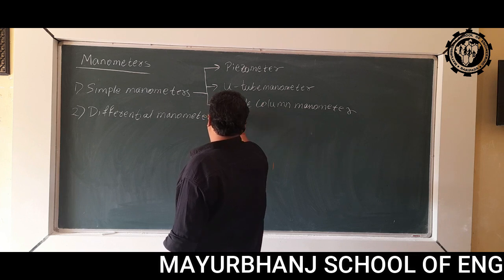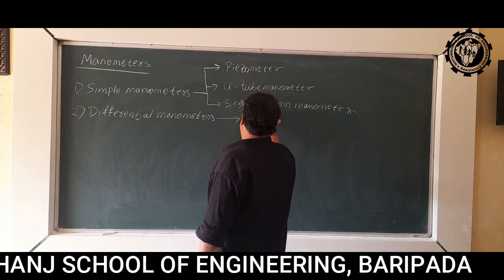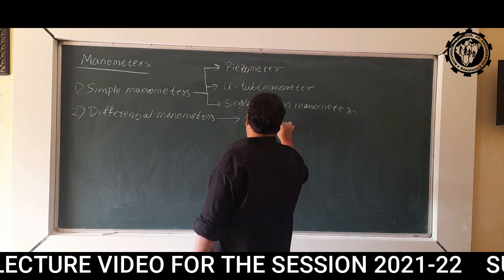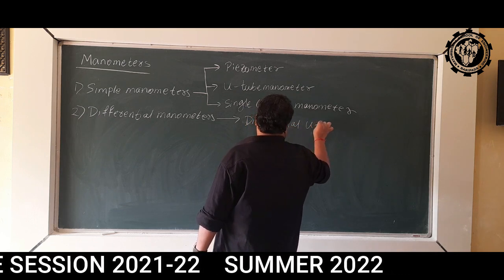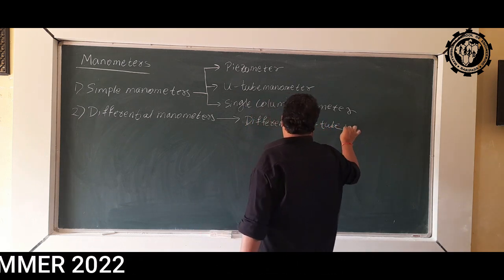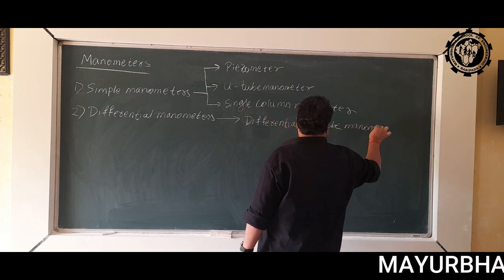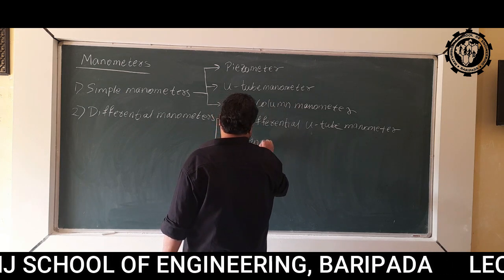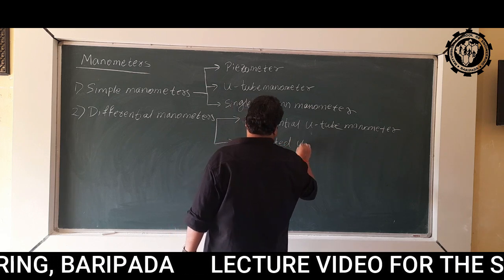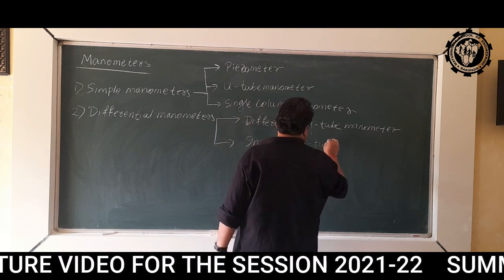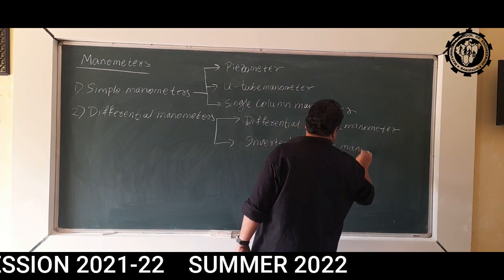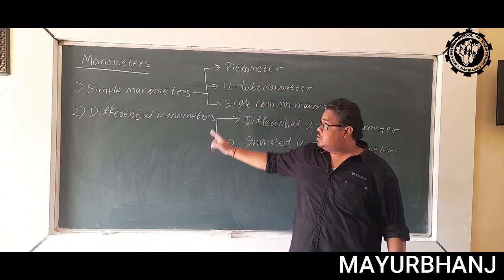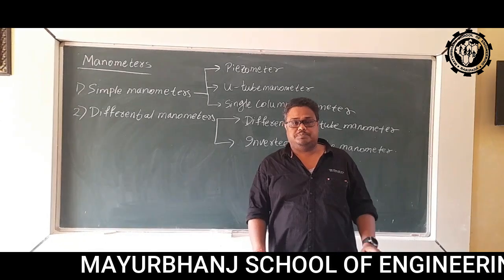Differential manometers are of two types. Number one, differential U-tube manometer, and number two, inverted U-tube manometer. Now both simple and differential manometers are manometers, but they are a little bit different.